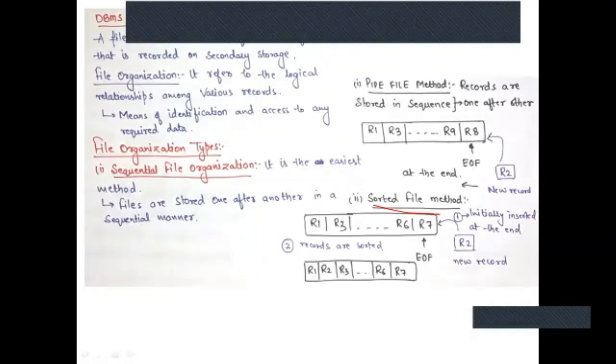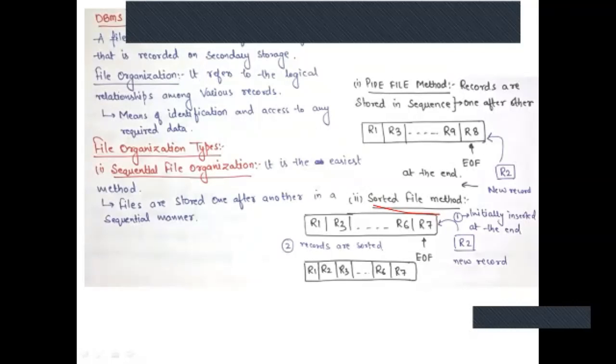Now record 8 is, suppose, the end of the file, and now I'm storing a new record R2 that has come. I'll store it, so it will be stored after record R8. Okay, so I hope you are understanding. The pipeline method is nothing but storing the records in sequence, more like a FIFO order, first come first serve.